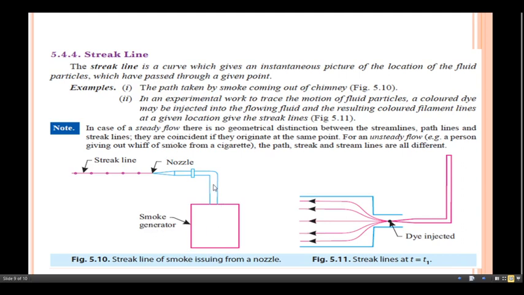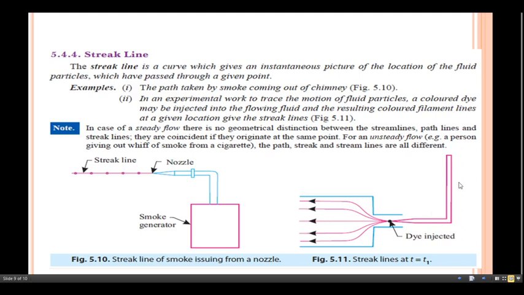The smoke comes out of the system and passes in an outward direction through this nozzle, and at that particular instant, the flow pattern we get is nothing but the streak line. So, the path taken by the smoke coming out of the chimney.